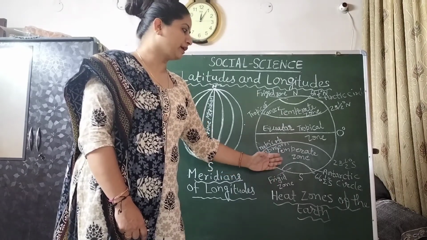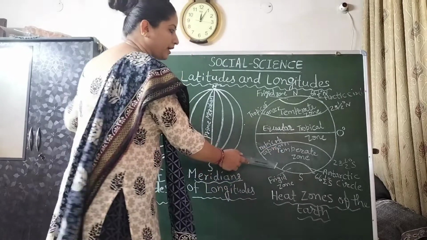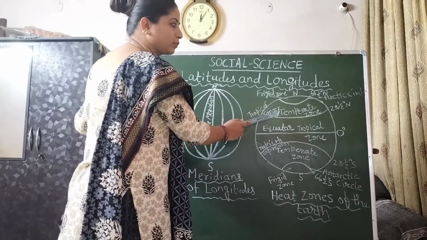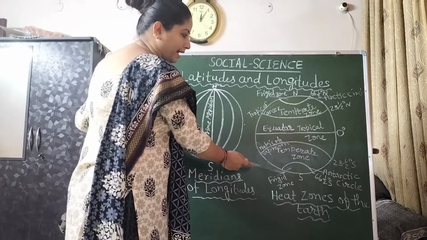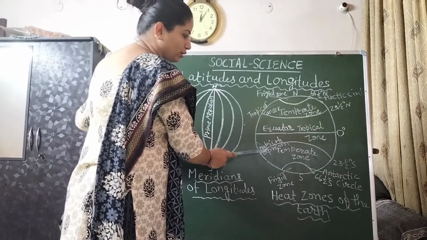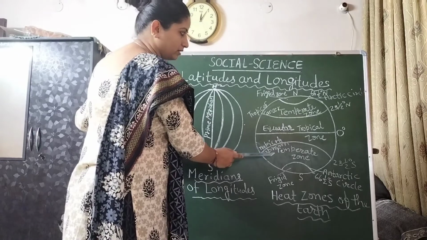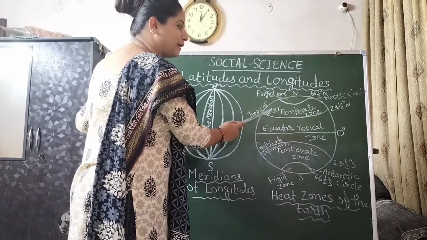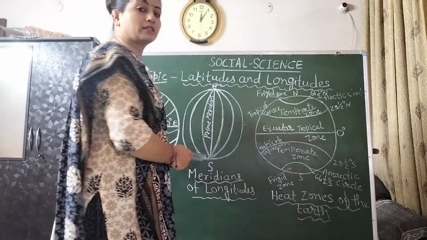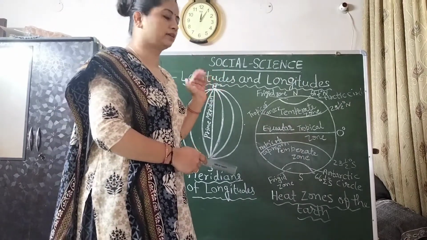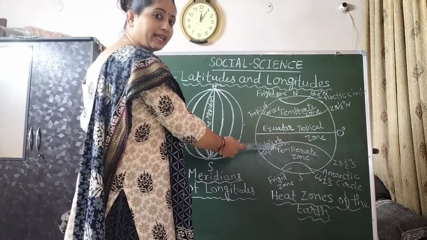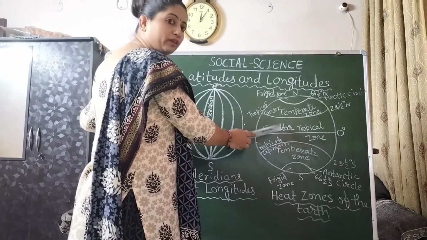This zone is known as the temperate zone. Here the sun rays are slanting. Here we receive less heat than in the tropical zone.